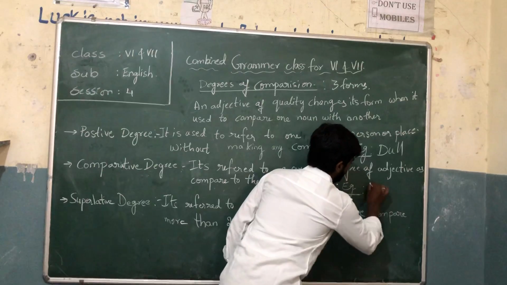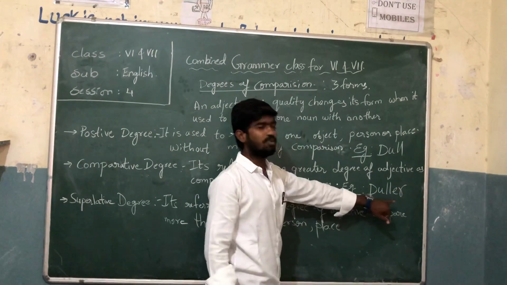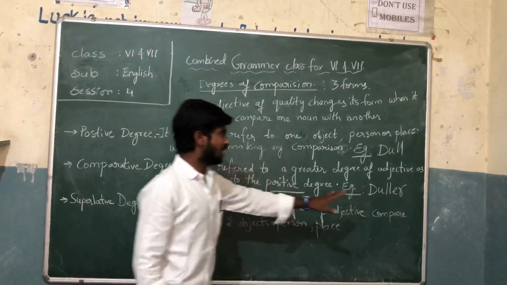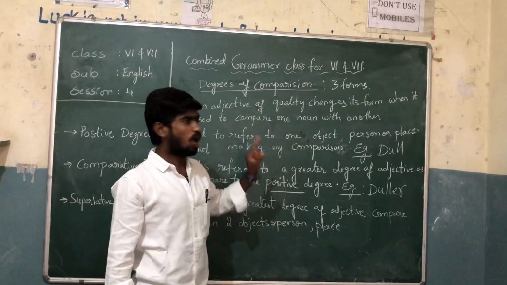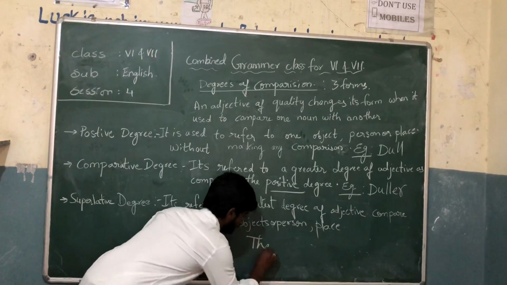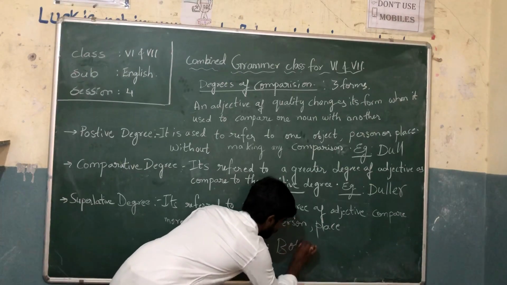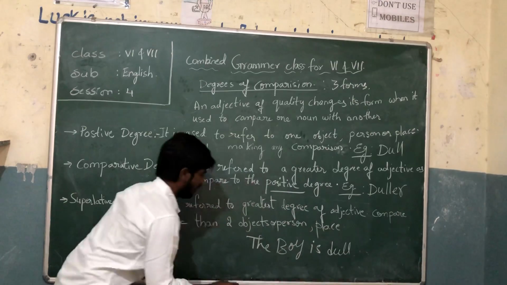we are saying duller. I have taken the example duller. So what I am telling is, the first example in the positive degree, what I said, is: the boy is dull. In the second example, what I am telling.